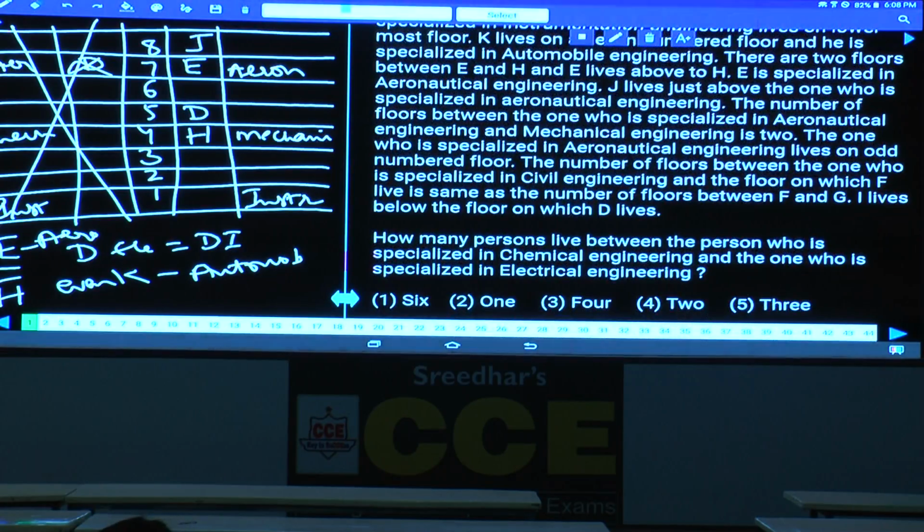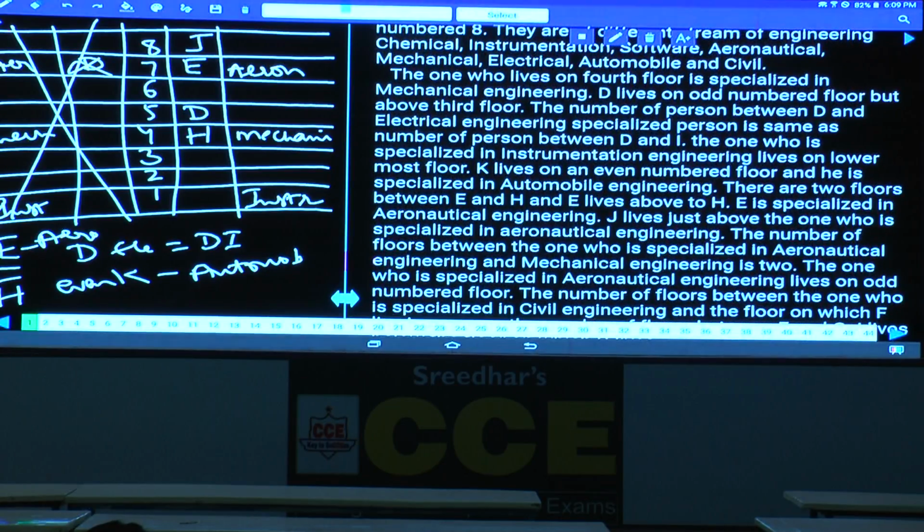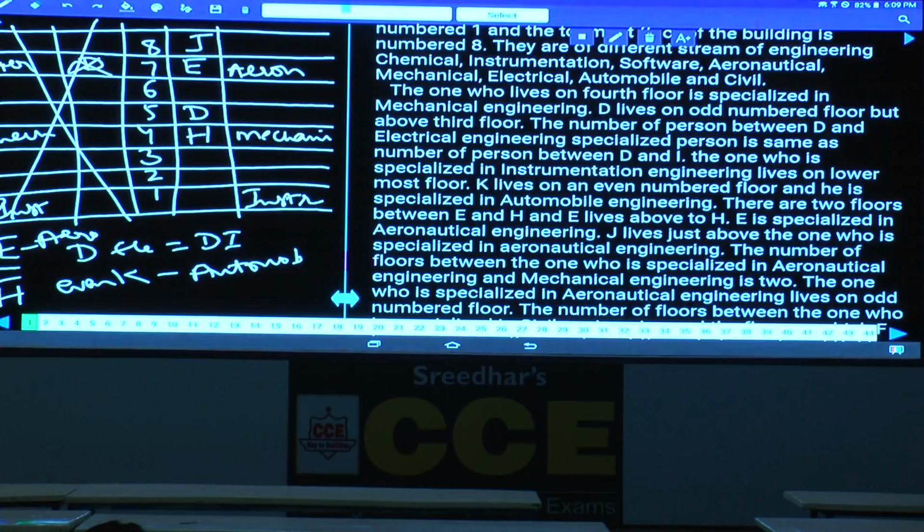Next one. The number of floors between the one who is specialized in civil engineering and the floor on which F lives is same as between F and G. Now between F and G and civil engineering, the number of floors must be the same. I lives below the floor on which D lives. Now let us go through this information once again. D lives on an odd number floor. About the number of persons between D and electrical, D and electrical is same as between D and I.